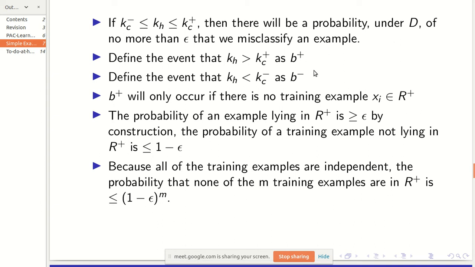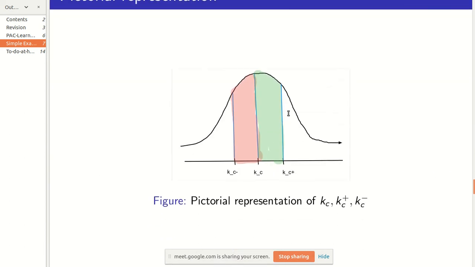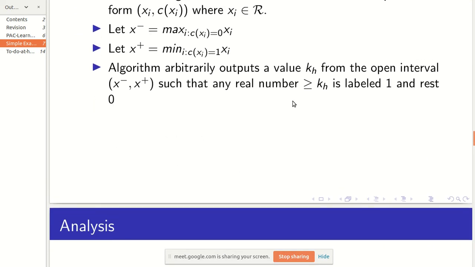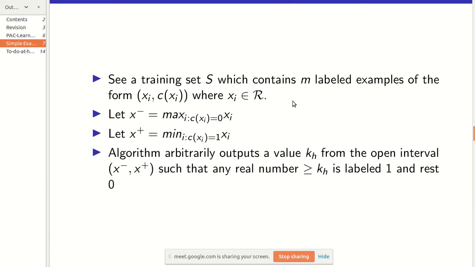When will this event b plus occur? This event b plus will occur if none of the training examples lie in this range, like all the training examples lie after kc plus 1. Then only kh will lie after kc plus 1, because kh is actually less than x plus actually.